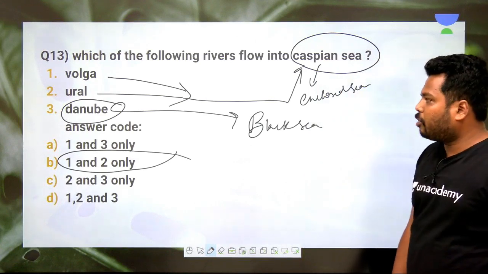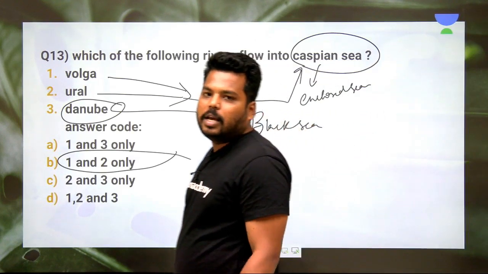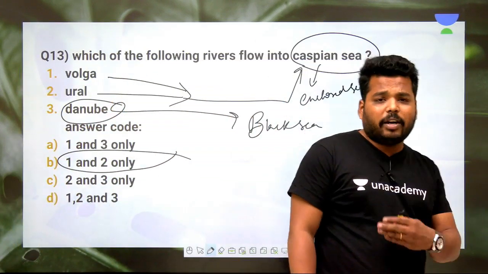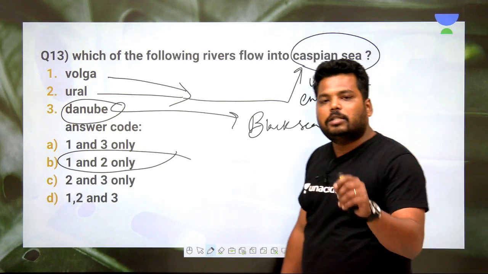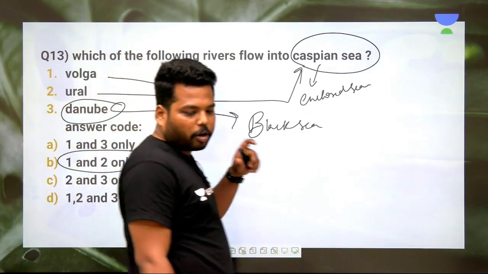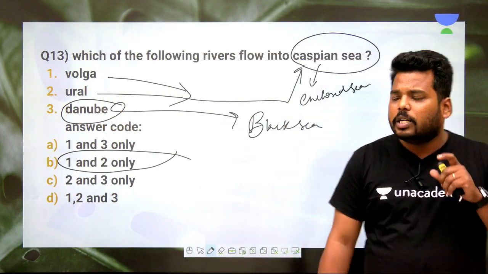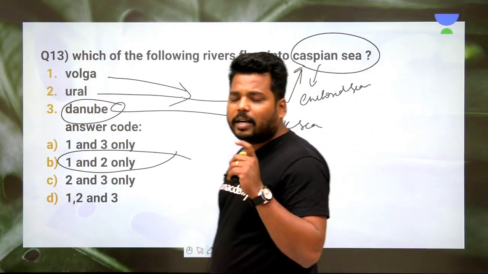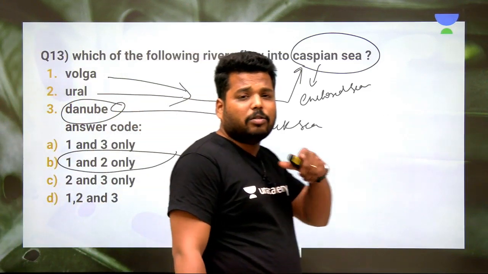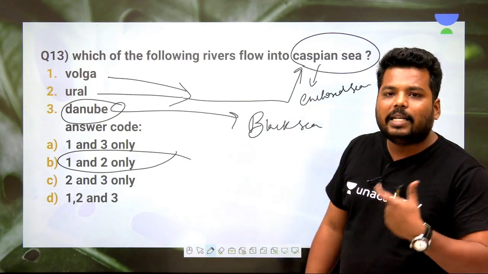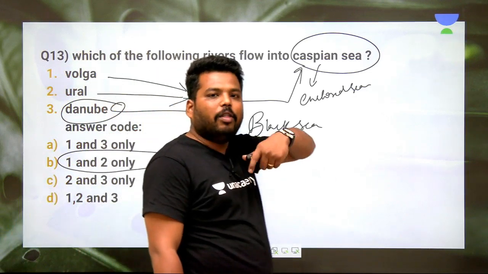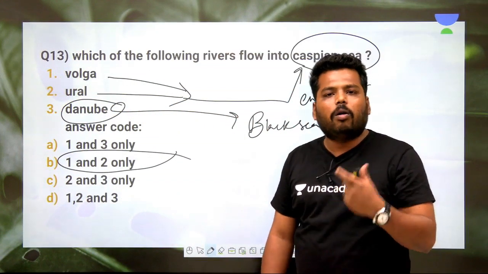Clear? These kinds of questions are often asked in UPSC related to the Caspian Sea, Black Sea and Mediterranean Sea, because these are the conflicting regions between Asia and Europe. Hence, questions are often framed from this section. So these water bodies are very, very important for you. Try to find out their locations, the water bodies present, and the countries associated with the Caspian Sea, Mediterranean Sea and Black Sea. Whichever countries border them will always be in the news. Clear?